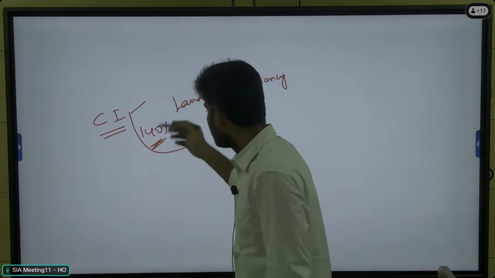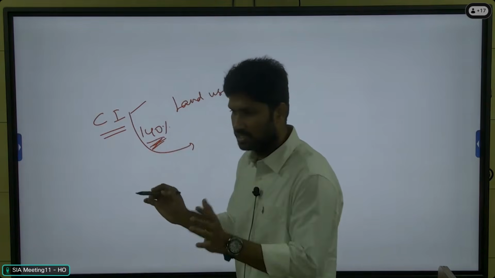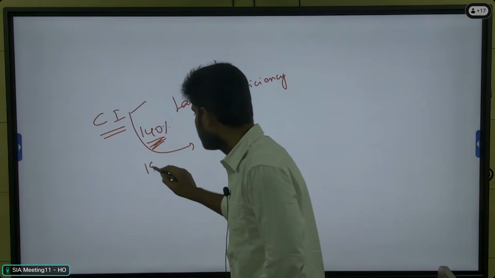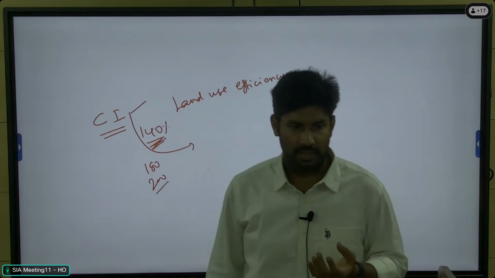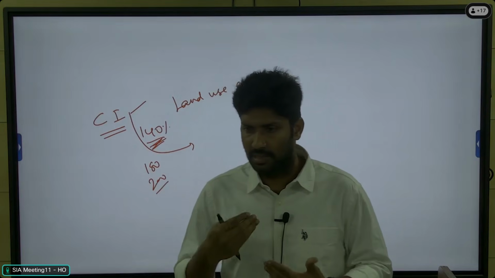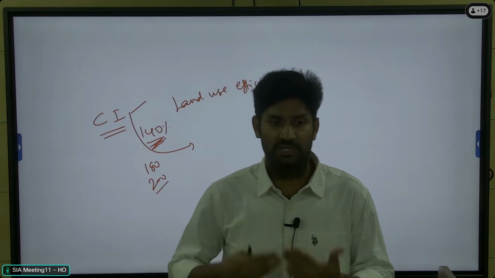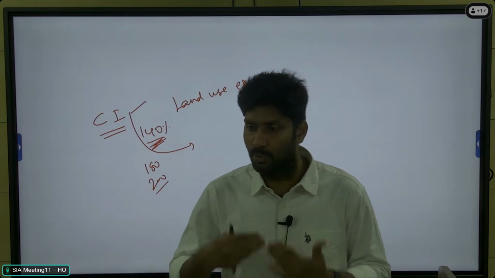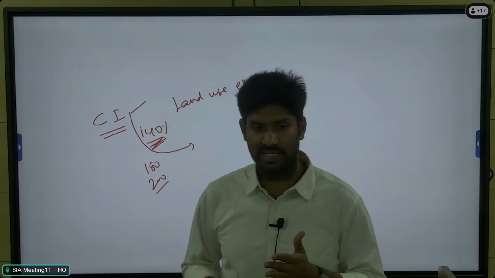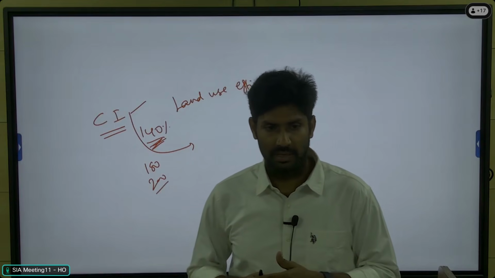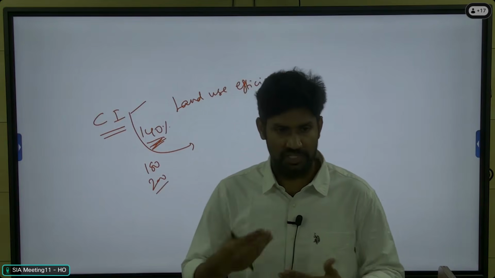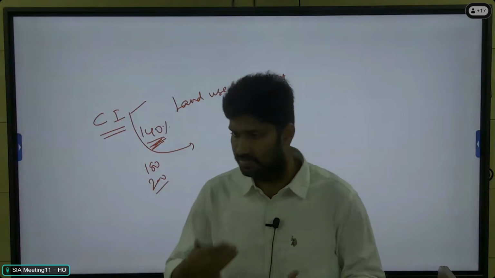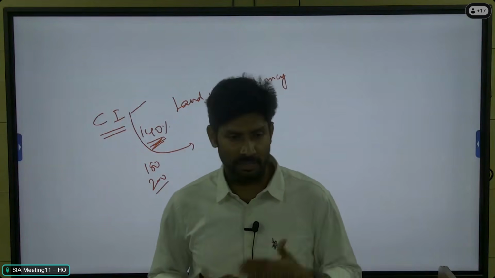Currently it is around 140%. If it is 180% or 200%, what is the interpretation? Throughout India, the farmers are utilizing the resources more efficiently. They are cultivating a greater number of times. So what's the advantage here? More production. When you utilize the land resources more efficiently and cultivate more times in a single year, then you increase the production.